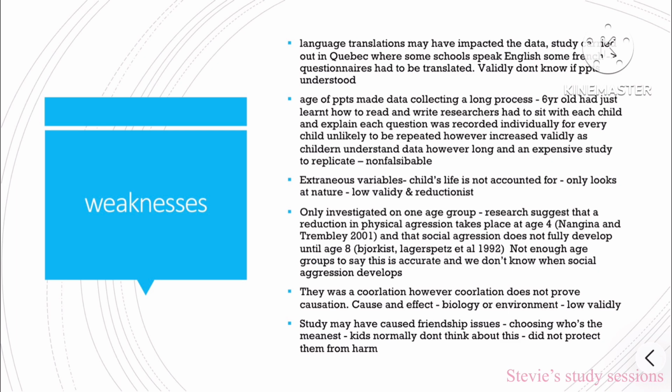Even though there was a correlation, this does not prove causation, cause and effect, biology or environment. Therefore, this study is low in validity. The study may have caused friendship issues. Choosing who's the meanest kid. Kids don't normally think about this. Therefore, this study does not protect participants from harm as it may set up twins to have a harder life than they would have.